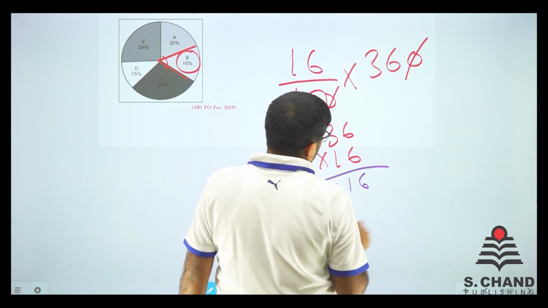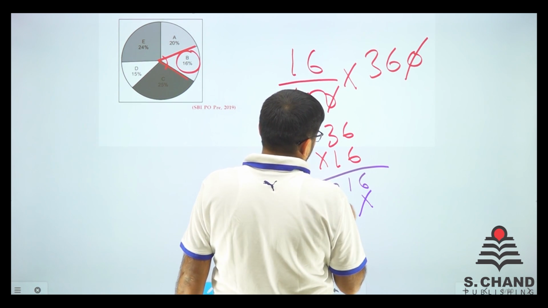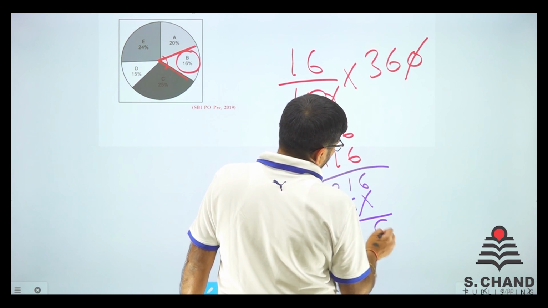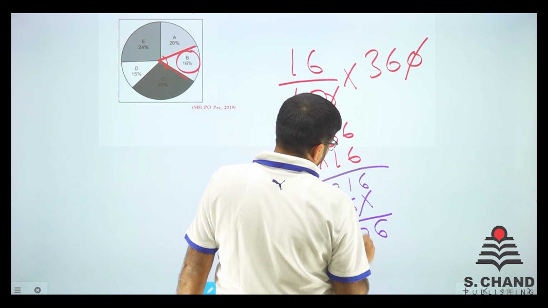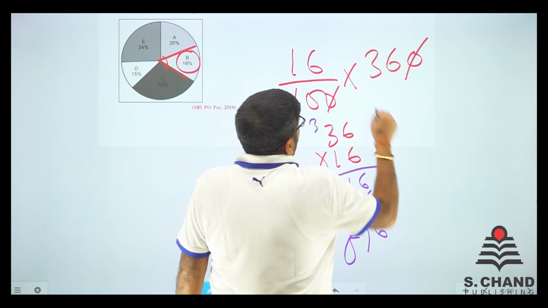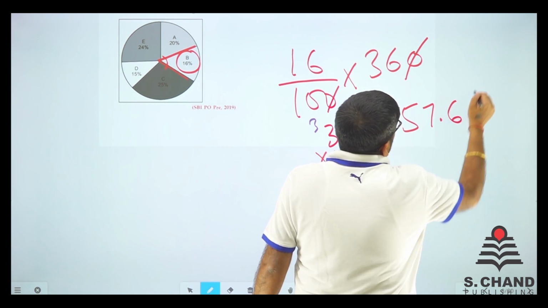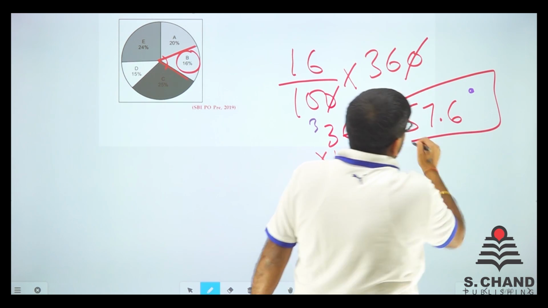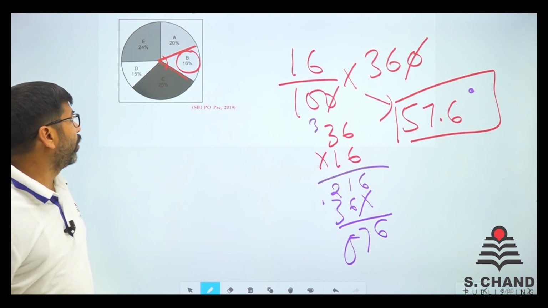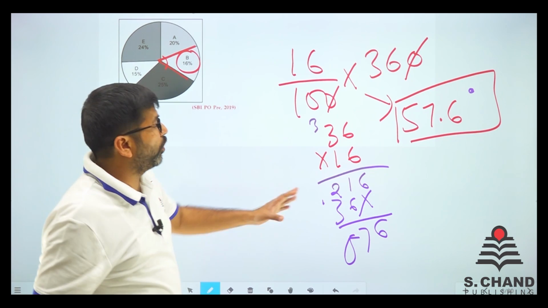So we have 21 here, right? We have 36 here. So we got 6 here, 7 here, 5 here. So 576 divided by 10, so we get 57.6 degrees is the central angle, right? This angle is 57.6 degrees.